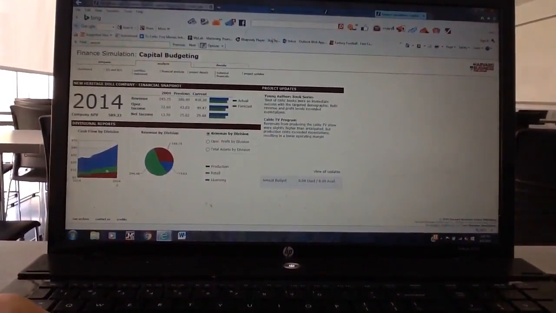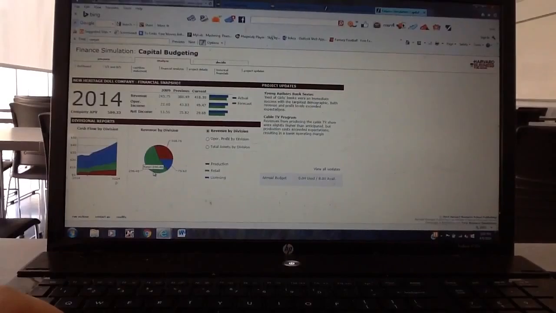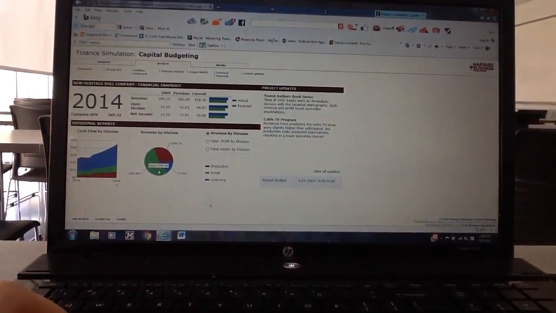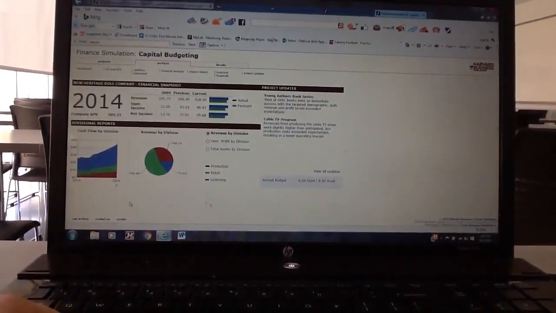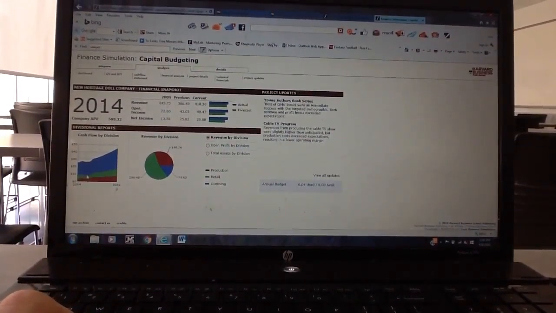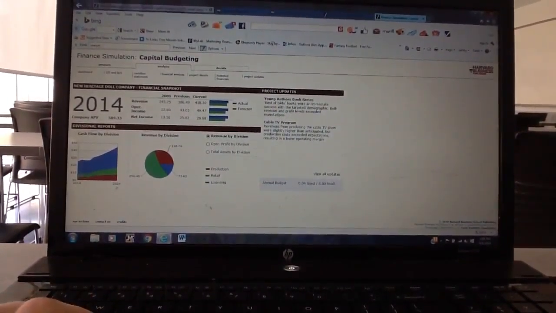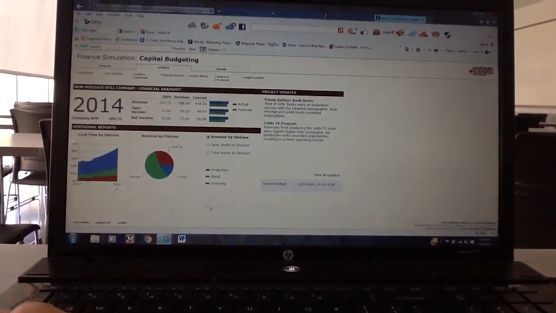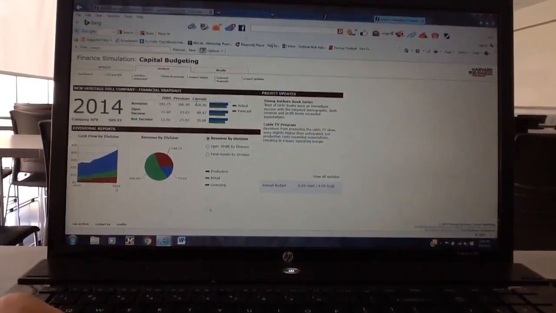To start out with, though, I'd like to say that most of my revenue came from the retail side of it, but most of my cash flows came from the licensing side, as you can see from these graphs. On this page, I really just looked at the revenue, and as long as my revenue was increasing each year, I was pretty happy with how everything was going.